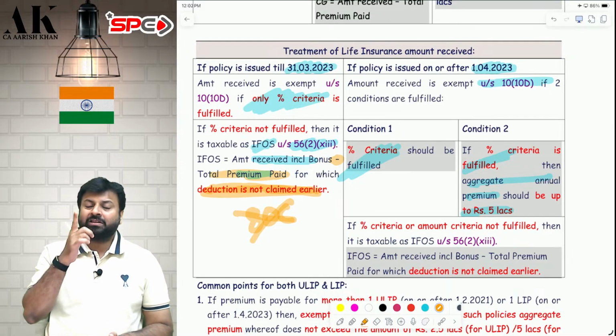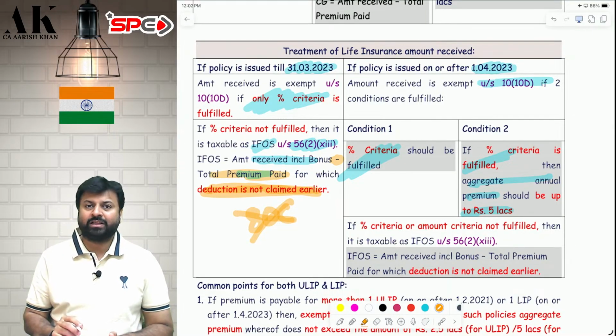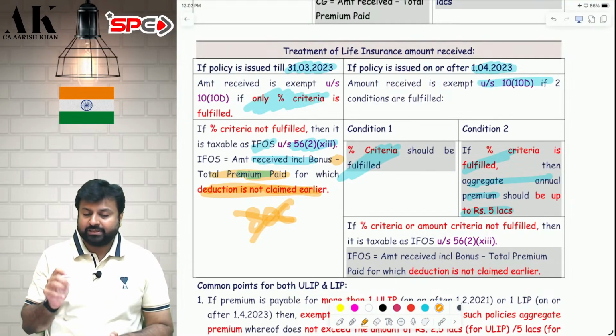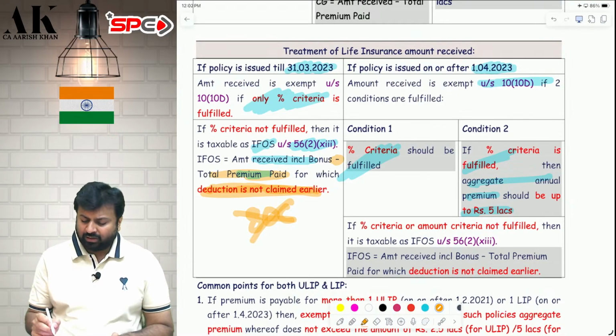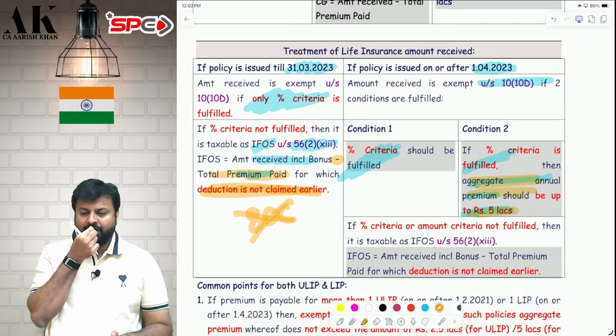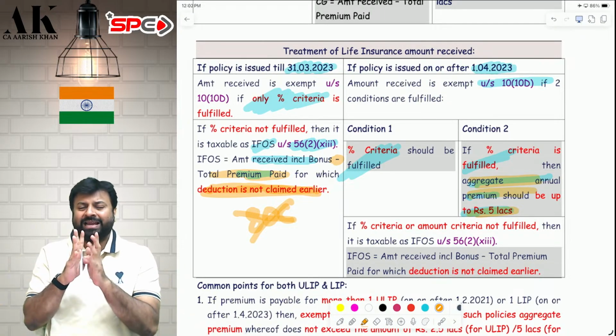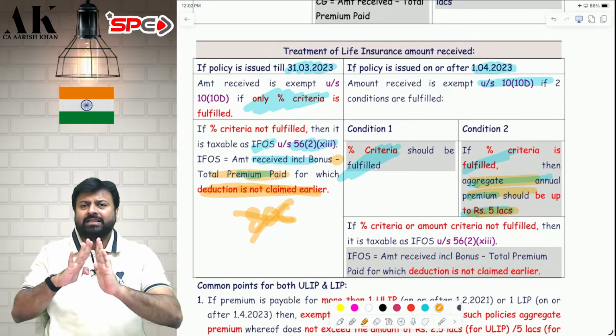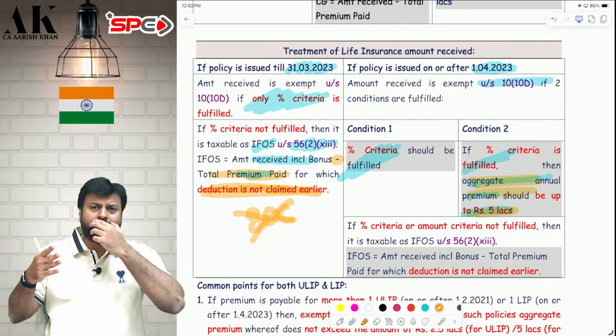Such provision was not there for ULIP. But for life insurance policy, such provision is there. Here also, the aggregate premium should not exceed 5 lakhs. If you have more than one policy, say 5-6 policies, aggregate all of them, and the aggregate premium should be up to 5 lakhs. That much of the policies will be exempt. The rest of the policies will be subject to tax.